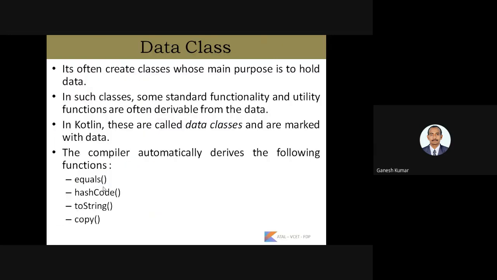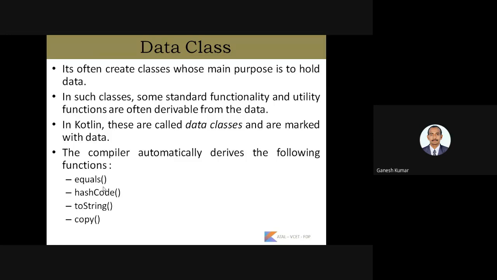So next comes data class. In previous sections we have seen abstract classes and interfaces. Here this is a new terminology called data class. So what is a data class? It is used to hold the data we use during the execution process. In such classes, some standard functionality and utility functions are often derived from the data. These are called data classes and are marked with the data keyword.